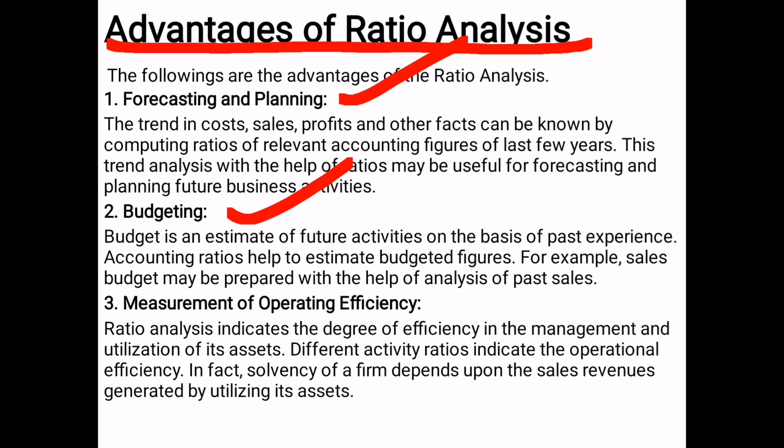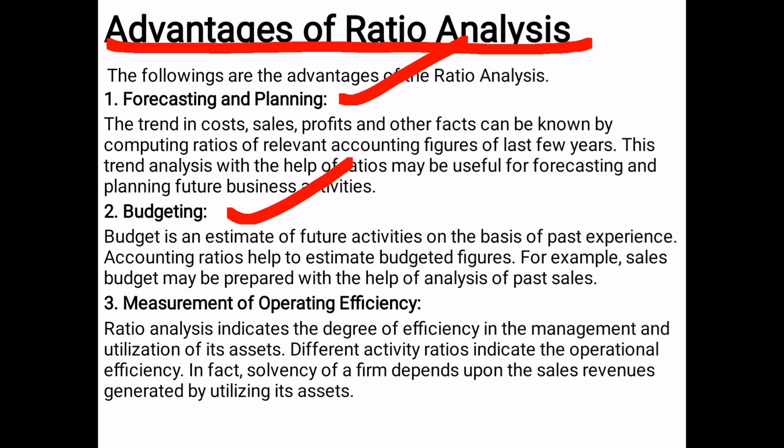Budget in the sense, not in legal terms or exact accounting terminology, but a future estimated expenditure. So they are preparing a list. So a budget is an estimate of future activities on the basis of past experiences. Accounting ratios help to estimate budgeted figures. For example, a sales budget may be prepared with the help of analysis of past sales.